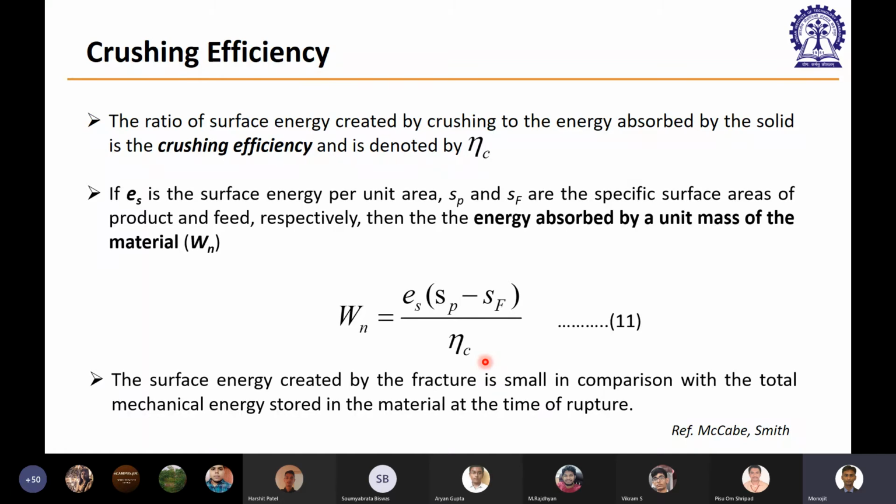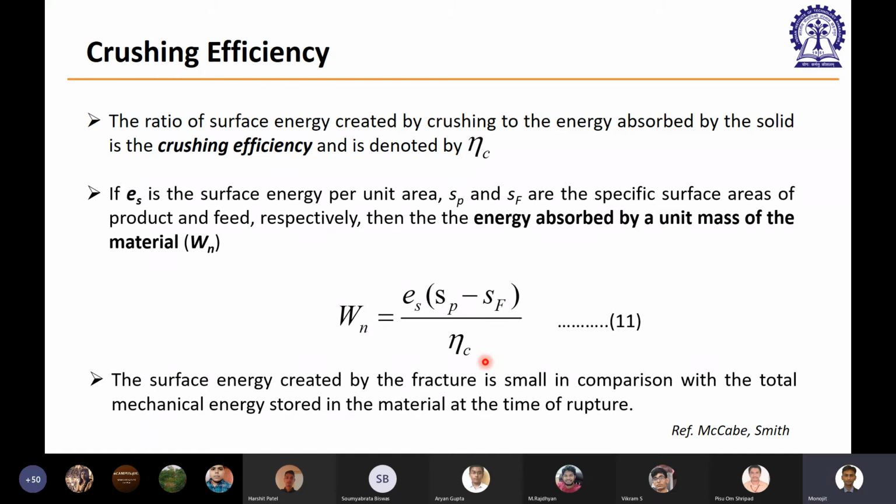But if I think of an instrument, the energy that is being absorbed by the particle, we cannot estimate that energy directly. It's difficult to estimate. What we know is the energy that we are directly supplying to the machine. From the input energy to the energy absorbed by the particle, there is a loss, right?